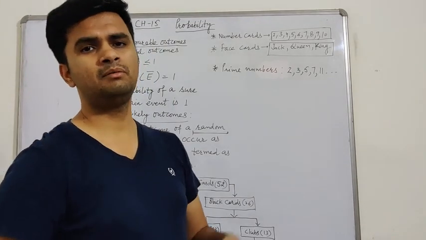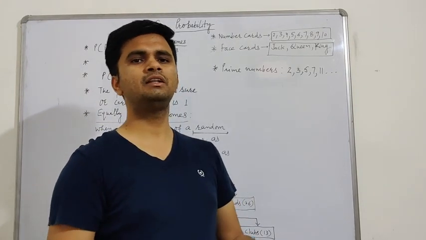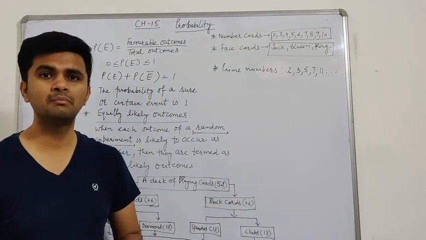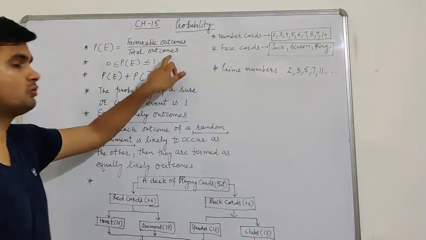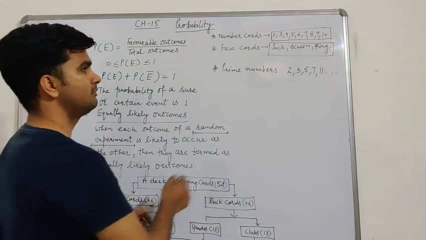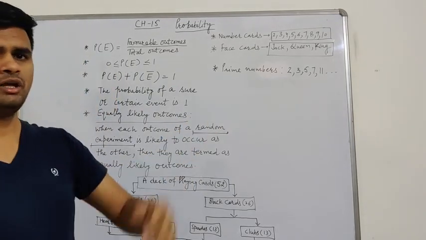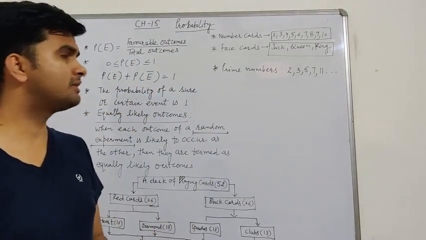Now, a question can come in your exam. Numbers from 1 to 10, find the probability of getting a prime number. Now, from 1 to 10 the total outcomes are 10. The prime numbers from 1 to 10 are 2, 3, 5, 7. See, 4 numbers are there.